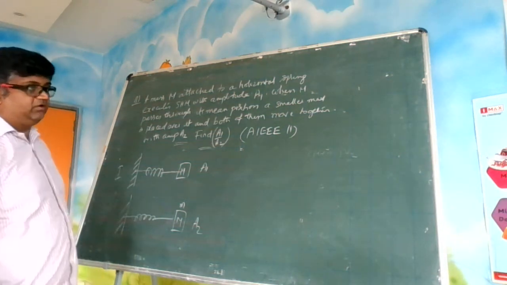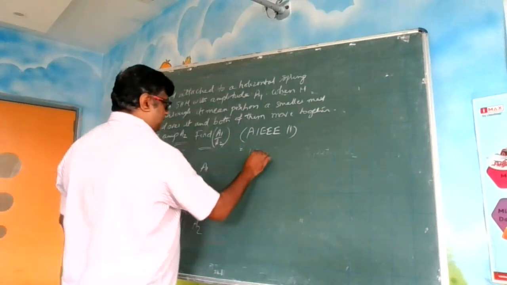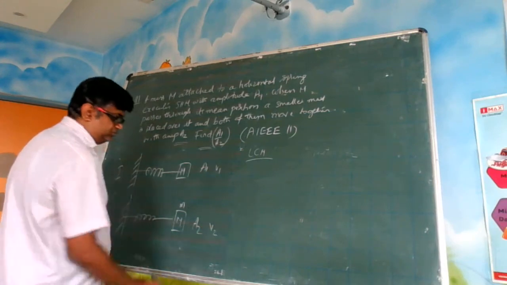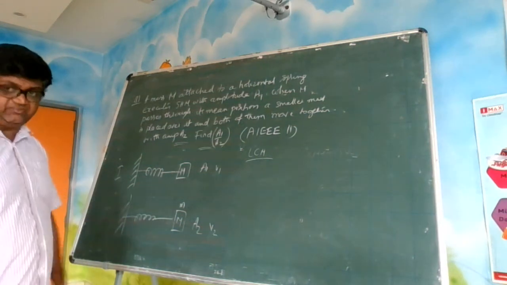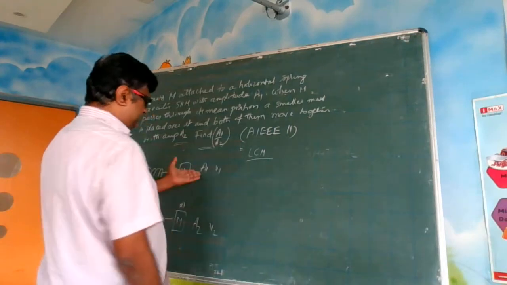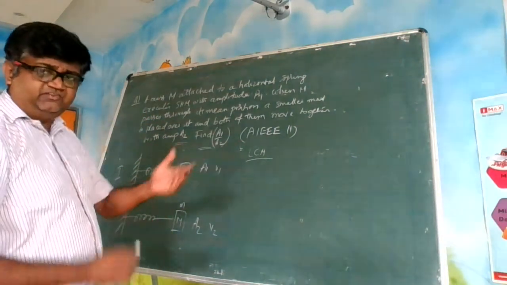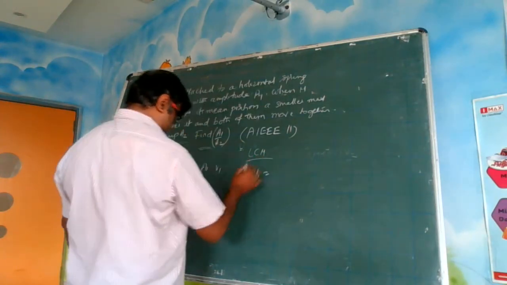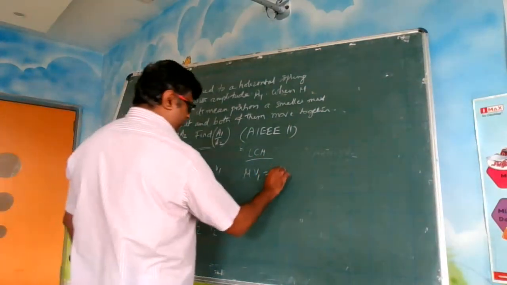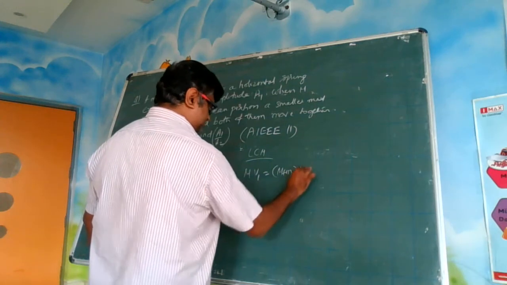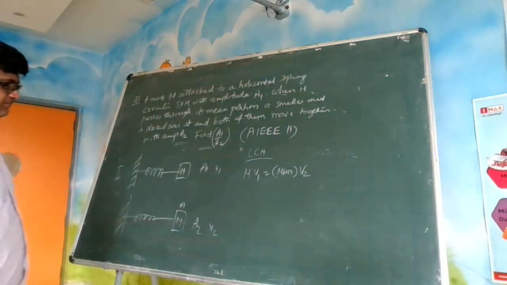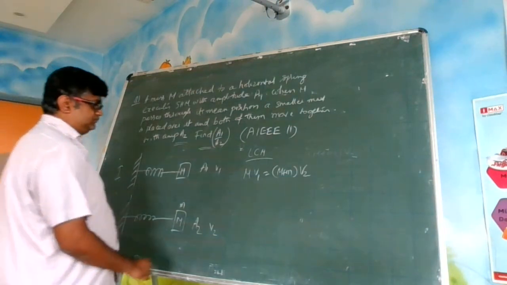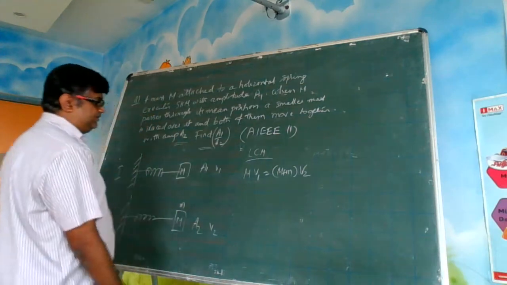So can we apply the law of conservation of momentum? We can apply here. Let us say here the speed was v1 and here the speed was v2. v1, v2 are the maximum speeds. Obviously, when amplitude a1 is there, correspondingly some v1 will be there, no? So you can apply law of conservation of momentum. Initial momentum is equal to final momentum. So from here, you are getting this expression, right?